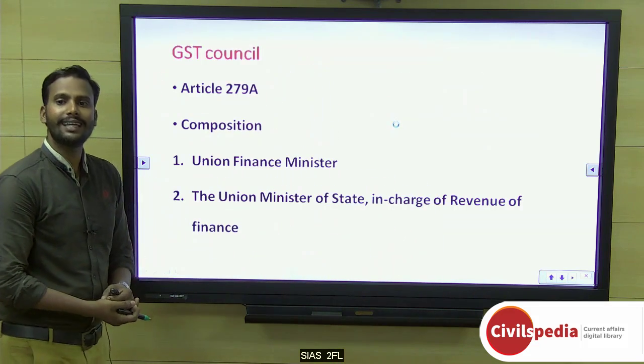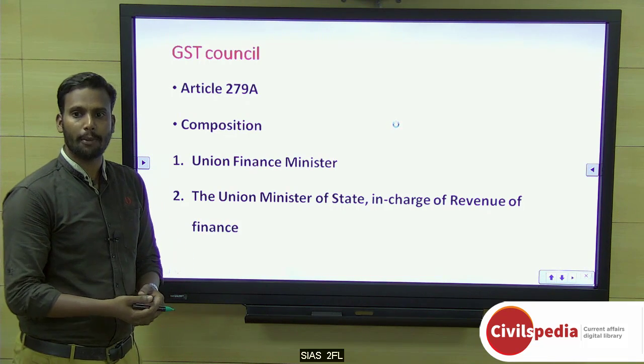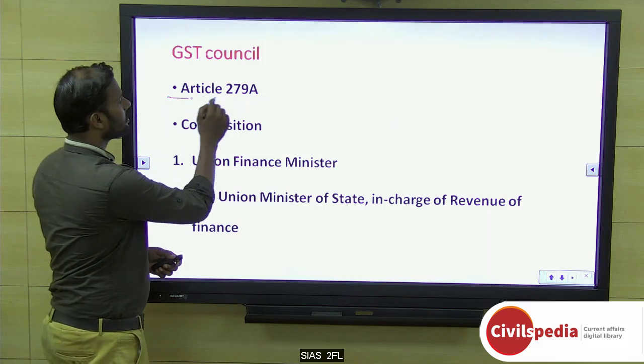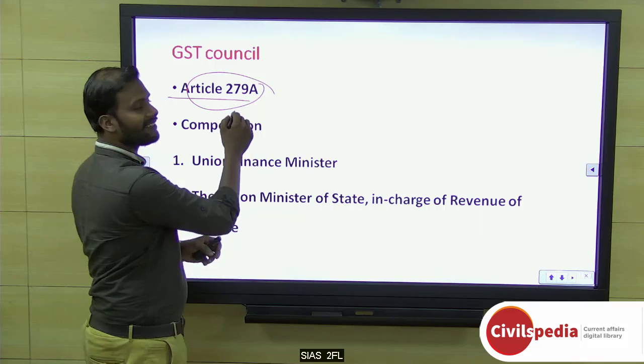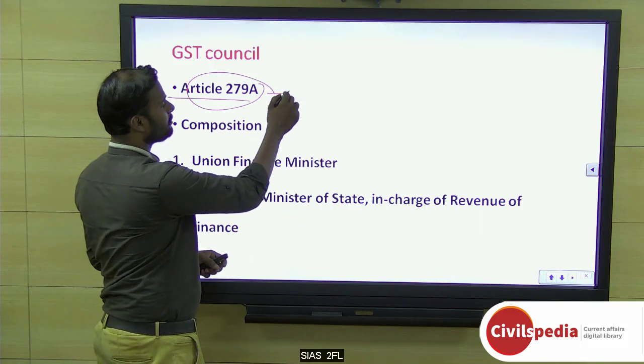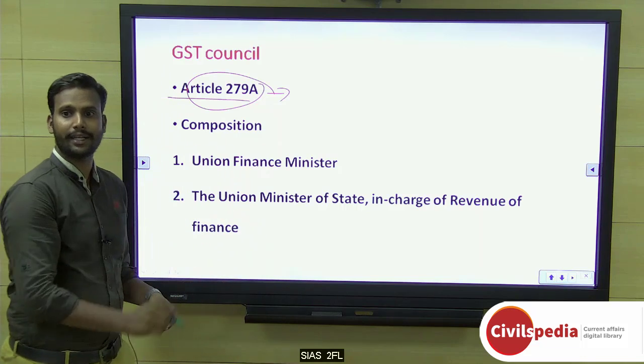The first one is GST Council. GST Council came as a constitutional body through a constitutional amendment. So there was a new article introduced to create a GST Council. It is 279A. Out of this only, the GST Council has been created in subsection 1.